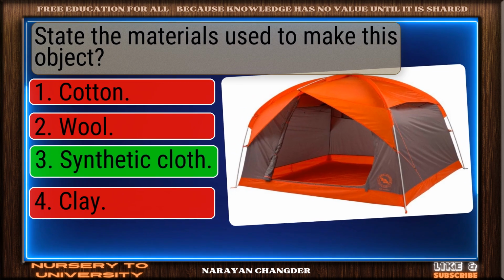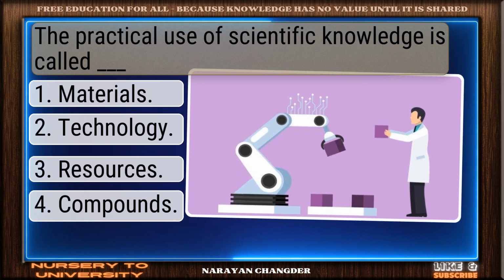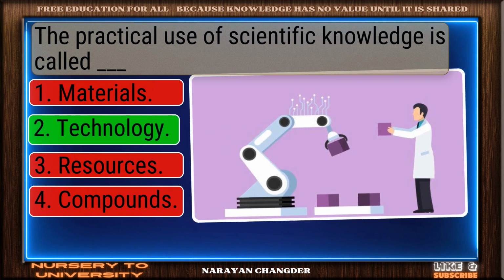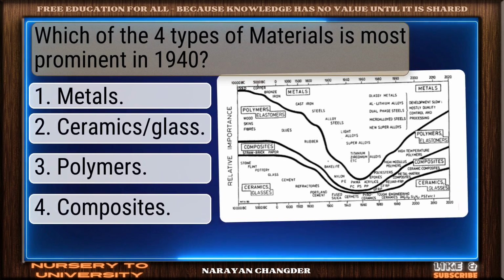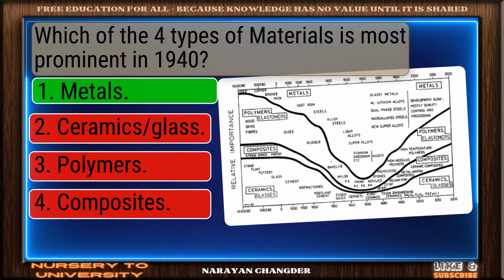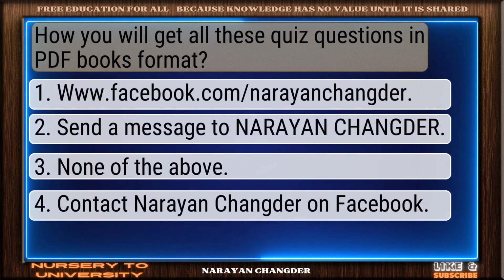On track, synthetic cloth. The practical use of scientific knowledge is called dash. Keep it up, technology. Which of the 4 types of materials is most prominent in 1940? Right choice, metals. How you will get all these quiz questions in PDF books format?